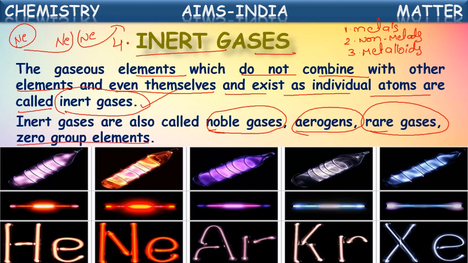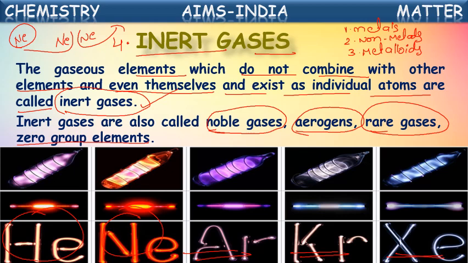Here he has given some examples for the inert gases. See, helium. These are called 8th group elements or zero group elements. Now, while studying about the periodic classification, we will learn about these inert gases in detail. See, helium, neon, argon, krypton, xenon. These are some examples for inert gases.